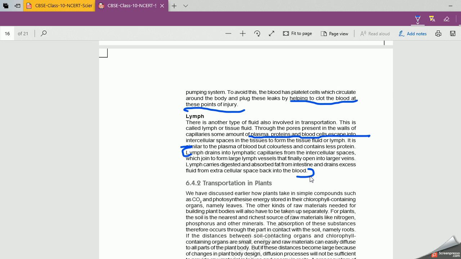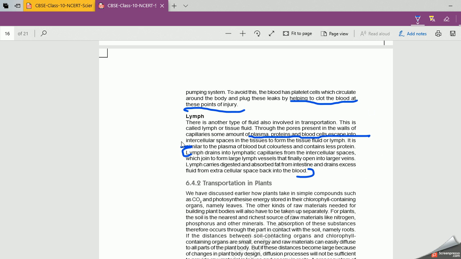Sometimes excess fluid comes. As we know, if excess fluid is removed from our body, it will be dangerous. So it will be sent into the blood again. So the lymph helps, and the excess lymph will be sent back to the blood. Clear? So this is all about the lymph.